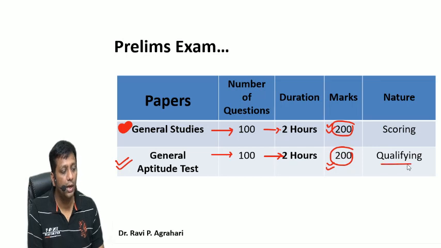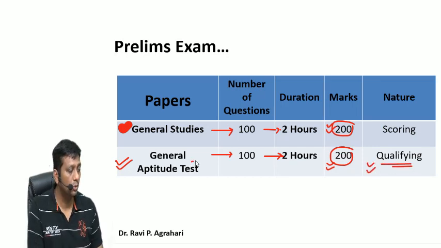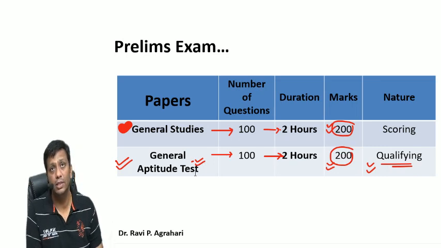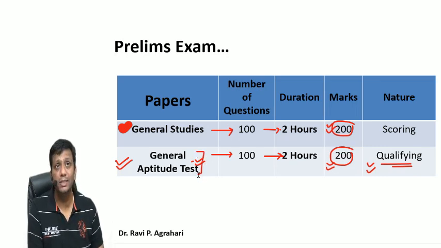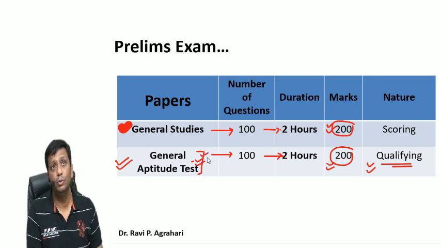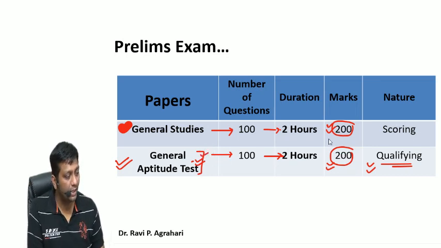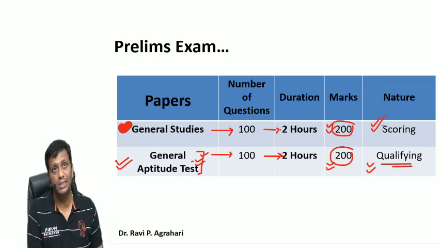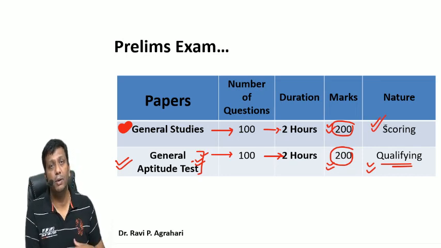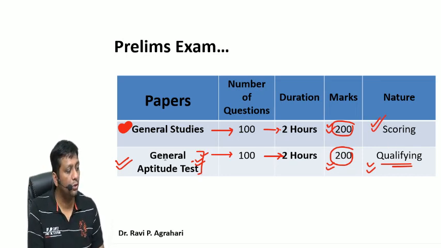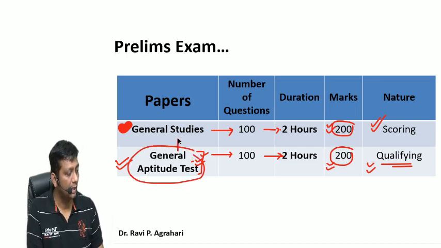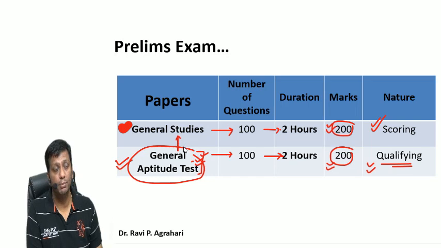It is an entirely qualifying paper. It is not scoring, but if you do not reach the minimum cutoff in the General Aptitude Test, your General Studies paper will never be checked. Once you cross the minimum cutoff, your merit will be decided entirely on the basis of your General Studies, whether you qualify the prelims or not. So you should give equal weightage to the General Aptitude Test and also focus on your General Studies part.